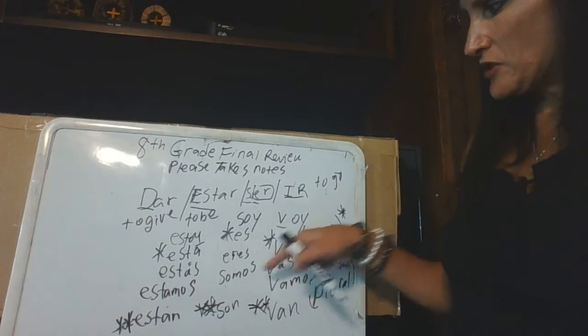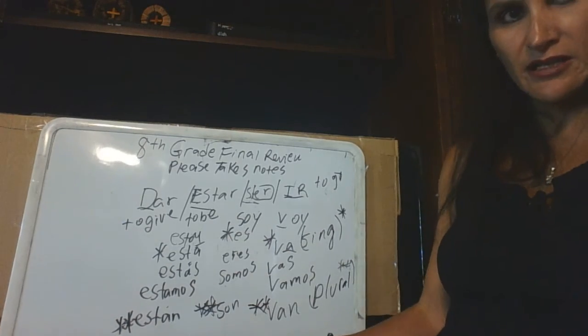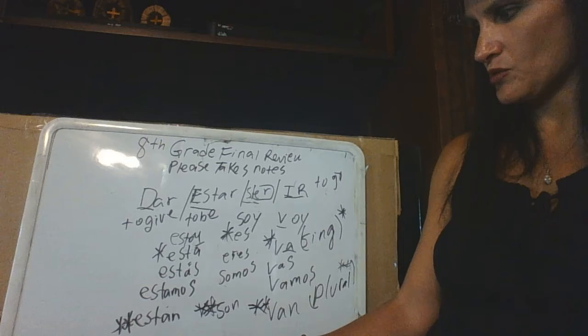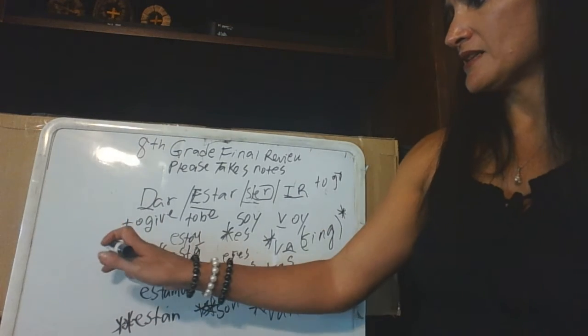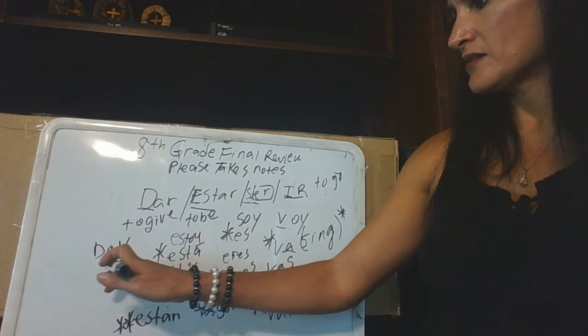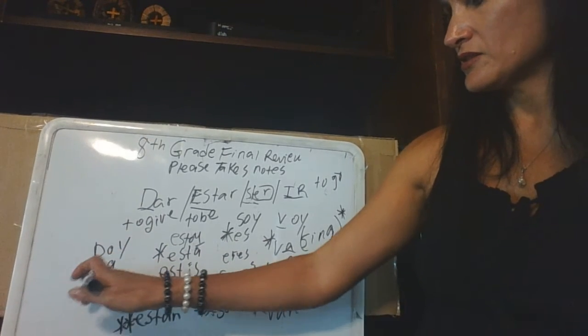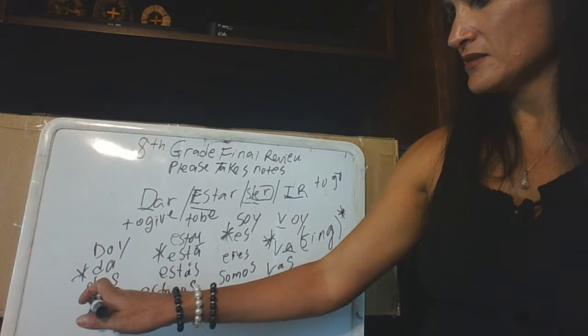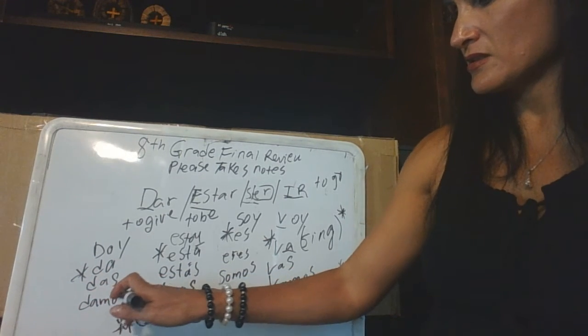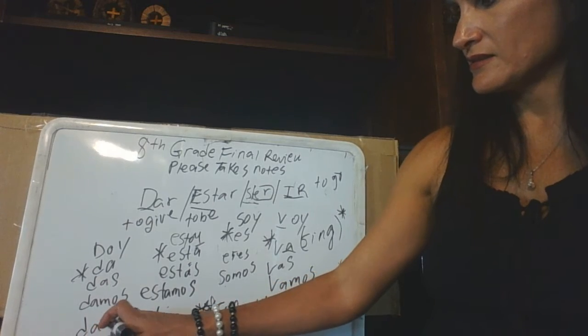All right, notice I'm only doing 5 of them because the singular he, she is going to be the same, and the plural ustedes, ellos, and ellas are all the same. And then dar would be doy, da, singular, das, damos, and dan, okay, plural.